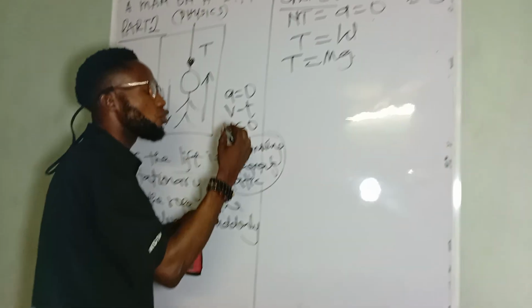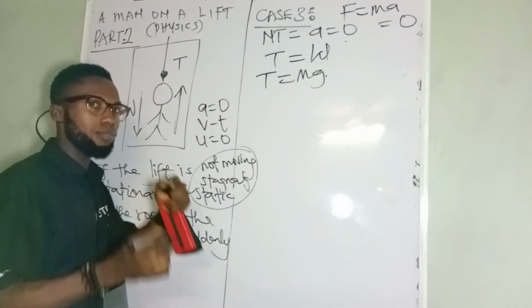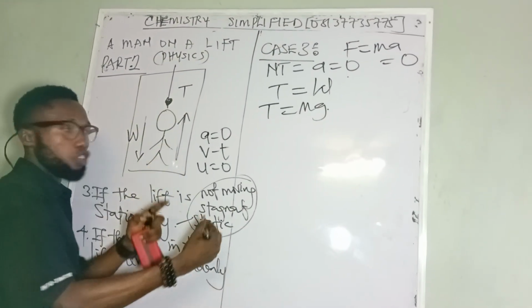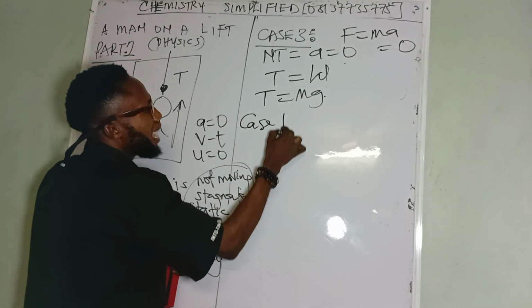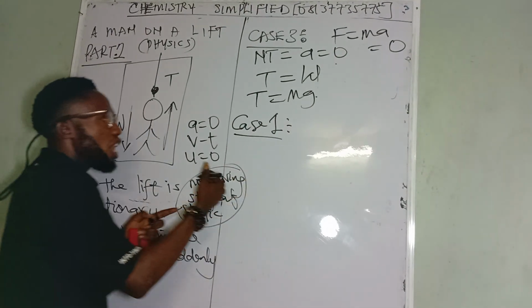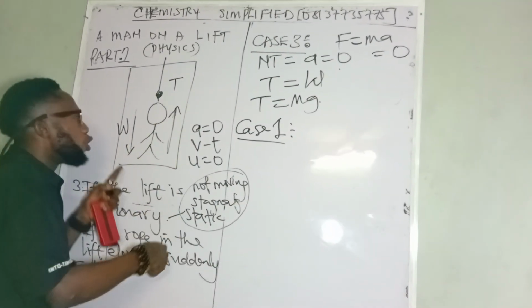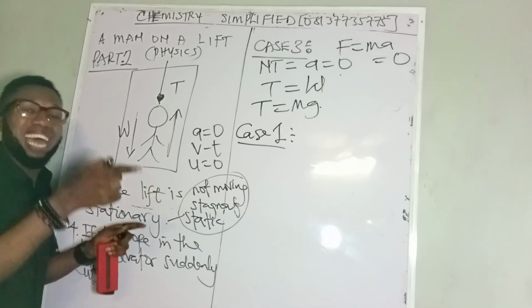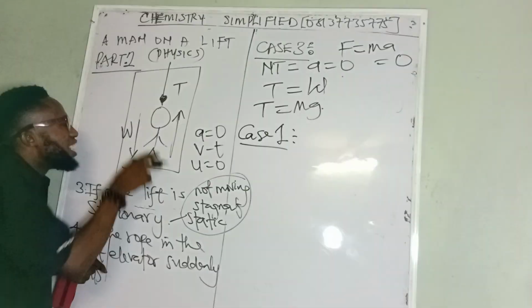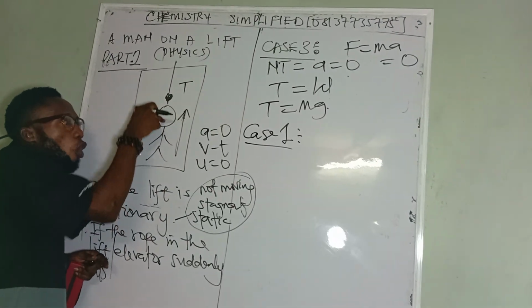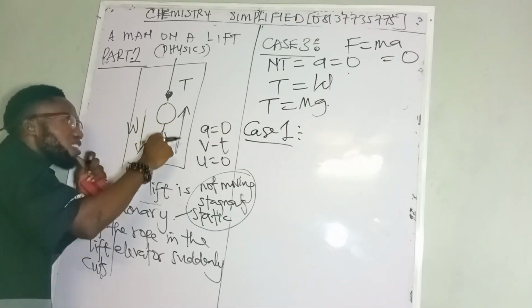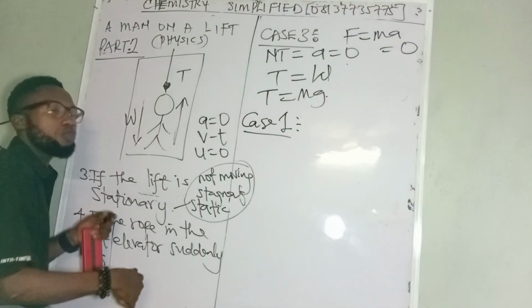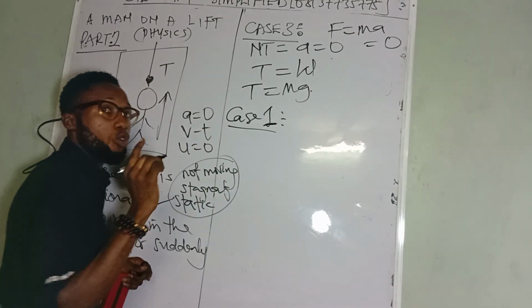Now let me introduce something I forgot to include in case 1 and case 2. In case 1, when the lift is moving downward, the body will appear heavier than its true weight. That is the reason why the man on that lift was able to pull the lift downward, which is another thing to note.